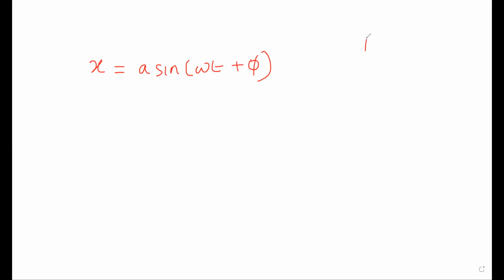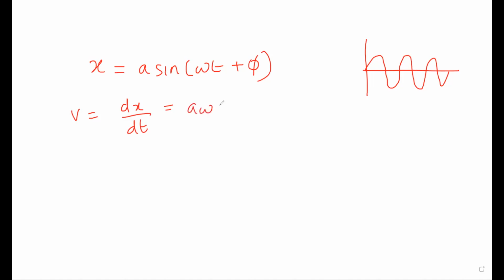If it is a periodic motion, we'll represent that using a sine wave, isn't it? Phi is a phase, angular velocity is omega. Now, what is its velocity? Velocity is dx by dt, isn't it? Rate of change of displacement. That will be A omega cos (omega t plus phi), isn't it?